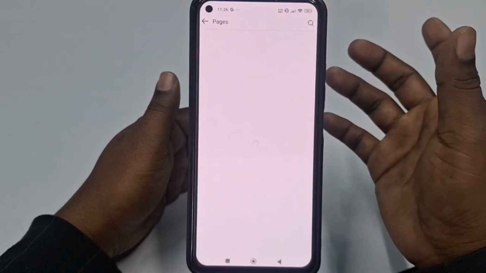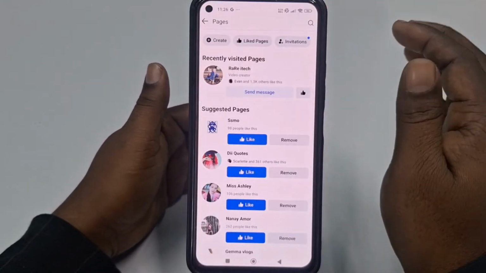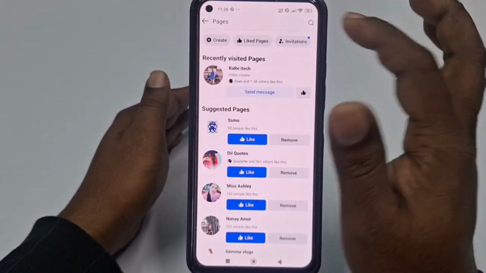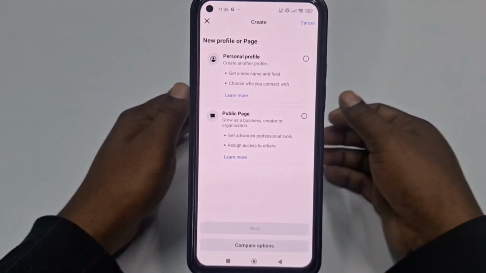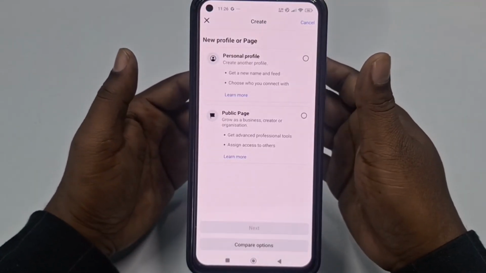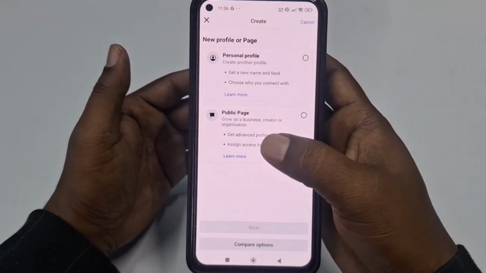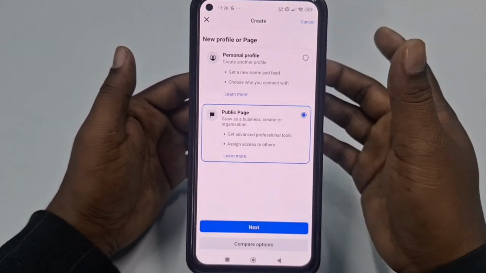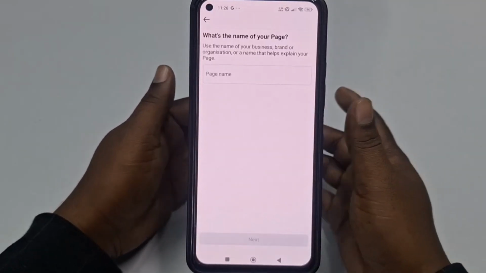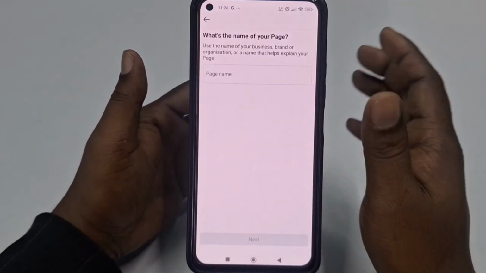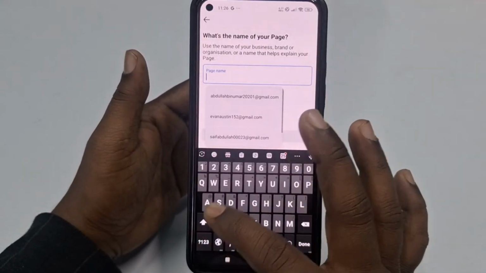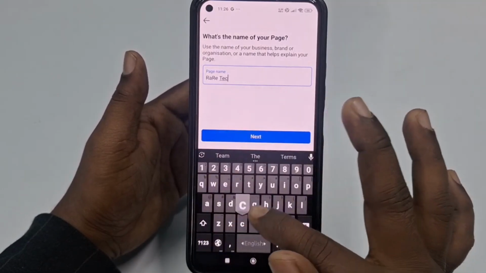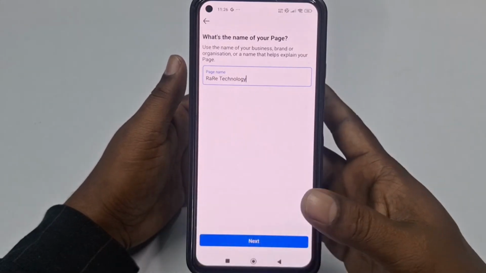So just click on it and you can see there is no Facebook page available right now, so you need to click the create option in the left corner, and after that you need to choose the second one, which is public page. I mean, get advanced professional tools, assign access to others, lots of things you can do from that page. So let me click on that, and after that click the next option, and right now you need to choose your Facebook page name. Okay, so let me choose my Facebook page name, Rare Technology. You can choose anything. After that just click the next option,